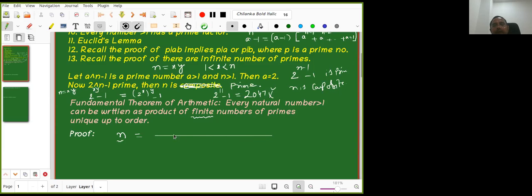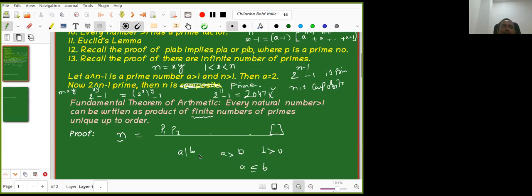Why? If it has a product of infinite number of primes, then one of the primes will be greater than n. That gives a contradiction, right? You know that if a divides b, with a greater than 0 and b greater than 0, then a is less than or equal to b. We have done this and use it very frequently. Both are positive, then a is less than or equal to b. A divisor cannot be larger than the number.